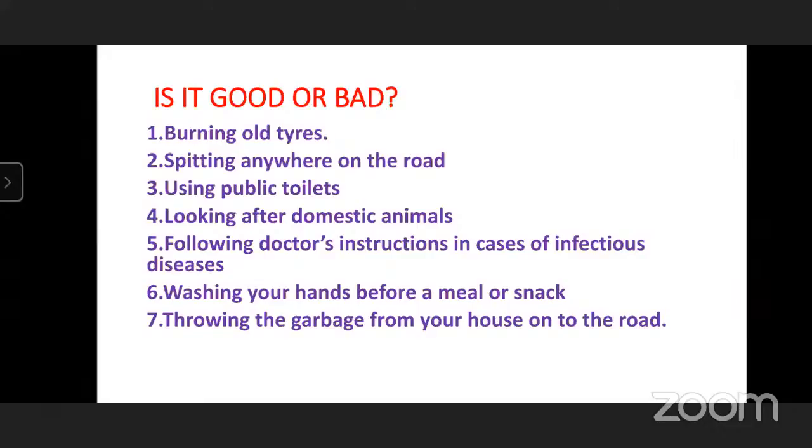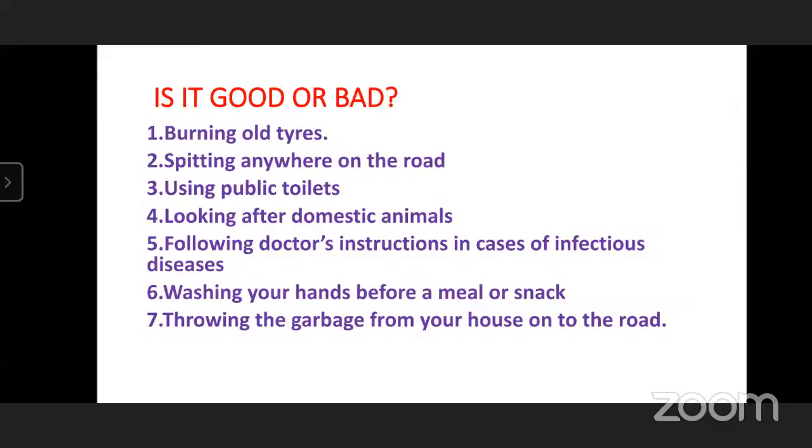He always gives us good instructions which are good for our health, and he knows every disease, and only a doctor can guide us. So if we follow a doctor's instructions, we will be disease free and it will help us to improve our health. So that's why we should always listen to our doctor. So it is good to follow doctor's instructions in case of infectious diseases.